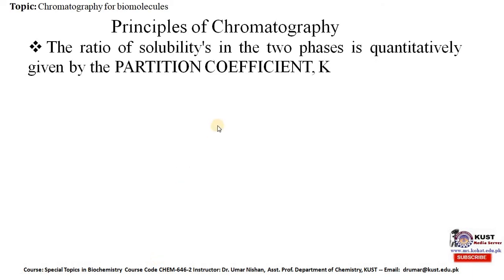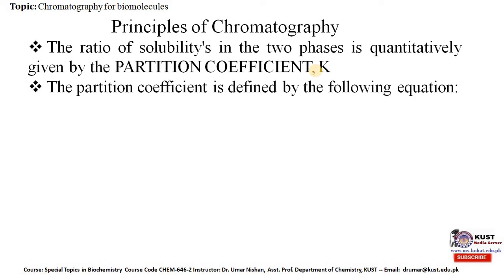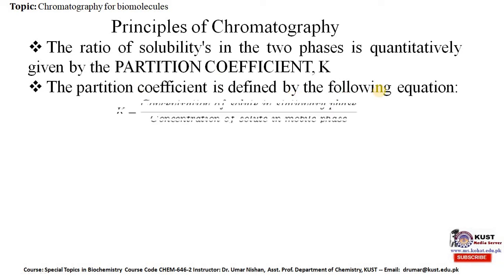Now the ratio of solubilities in the two phases is quantitatively given by the partition coefficient, that is represented by K. The partition coefficient is defined by the following equation: K is equal to the concentration of solute in stationary phase over the concentration of solute in mobile phase.